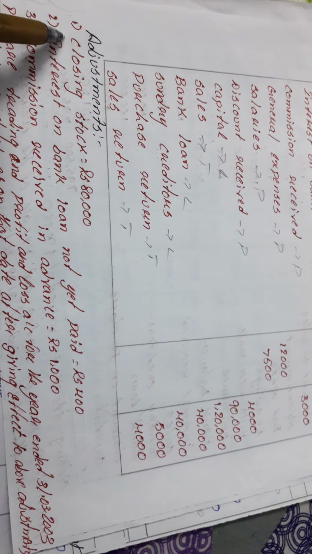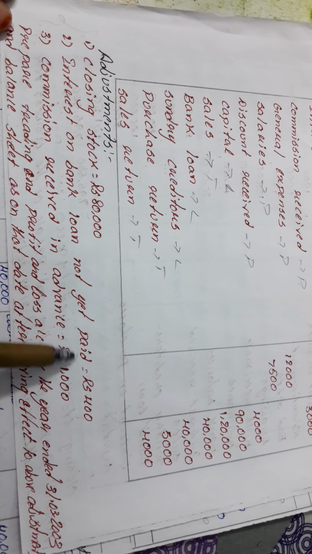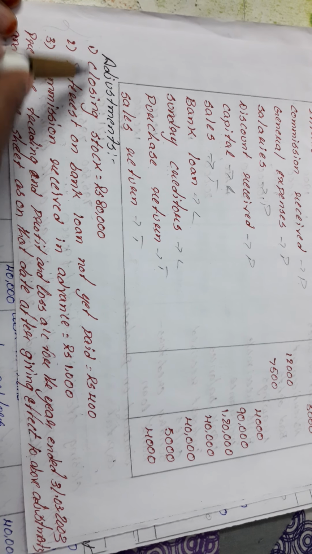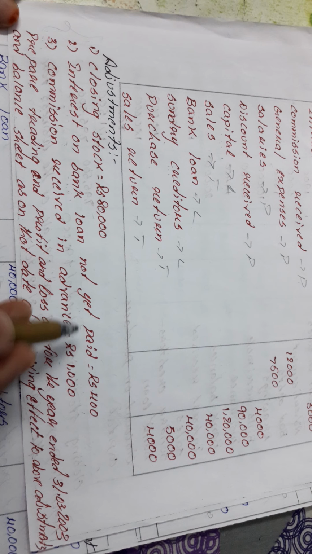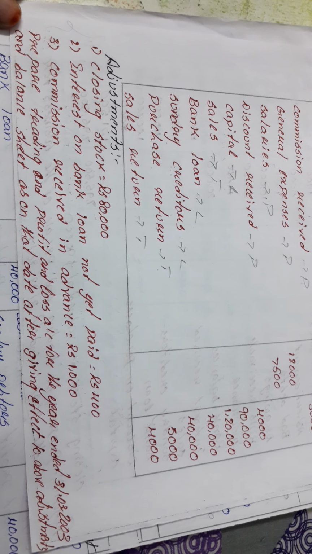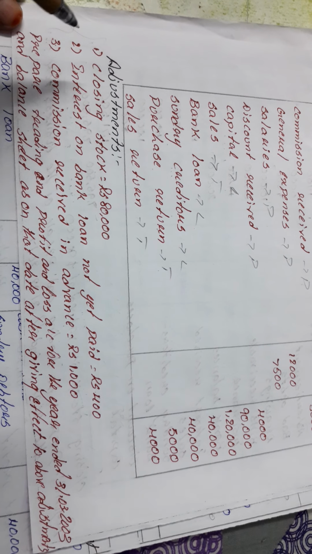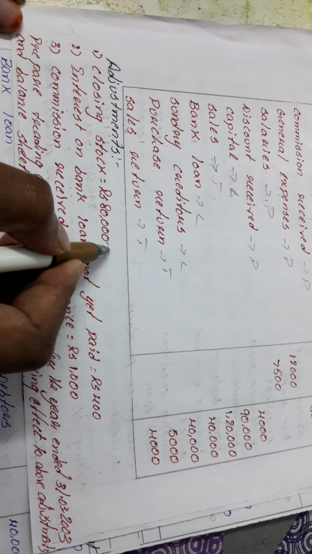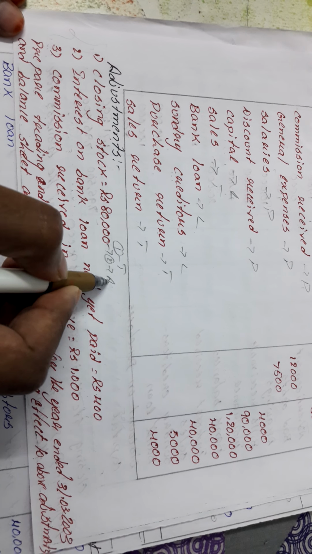The adjustments they have given are closing stock rupees 80,000, interest on bank loan not yet paid rupees 400, commission received in advance rupees 1,000. Whatever comes in adjustments, as I discussed in the previous problem, has to be entered two times in our final accounts. So for all these three we have to make two entries. For closing stock, one entry will be in the trading account and the second entry will be on the asset side.